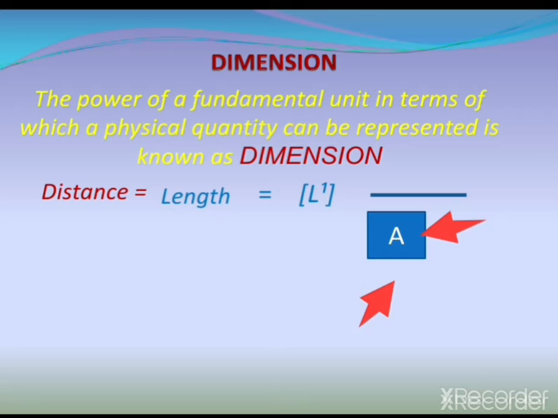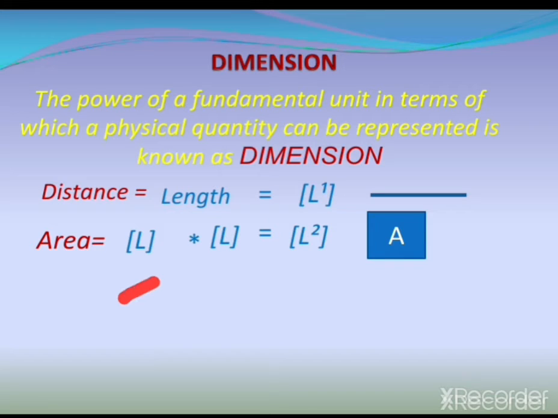Okay, so if you want to find out the area of this object, then you have to multiply these two lengths, length and breadth. L multiplied by L for breadth gives you L square within the square bracket. Okay, so here the power of L is 2. Therefore, we can say the area has 2 dimensions.